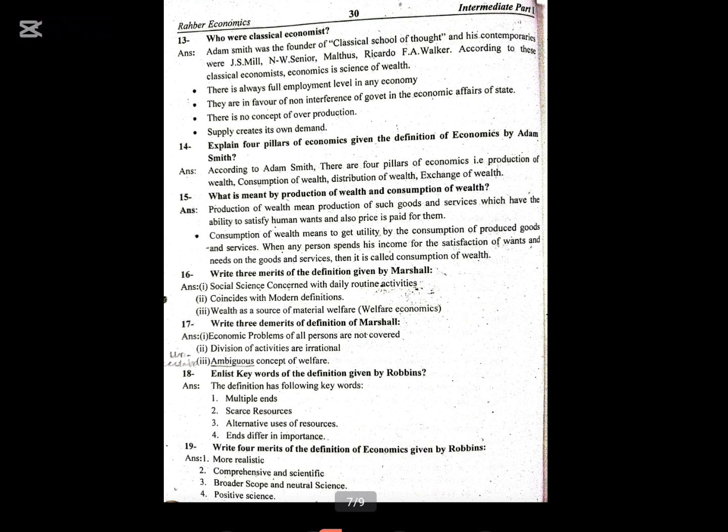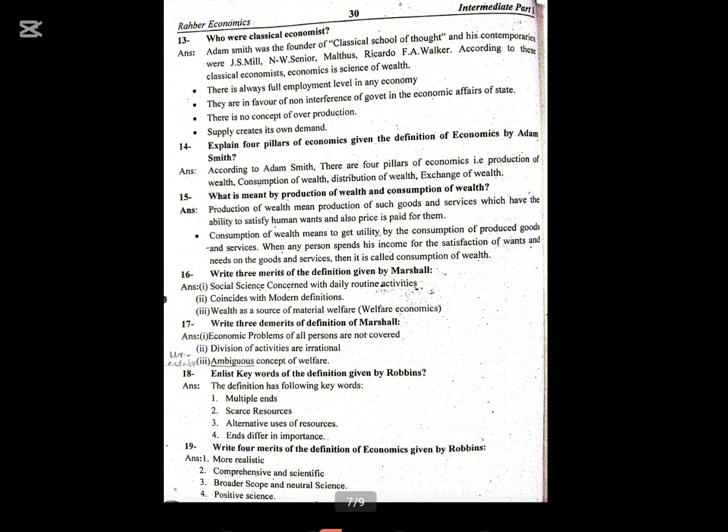Explain four pillars of economics given in the definition of economics by Adam Smith. According to Adam Smith, there are four pillars of economics, that is production of wealth, consumption of wealth, distribution of wealth, exchange of wealth.